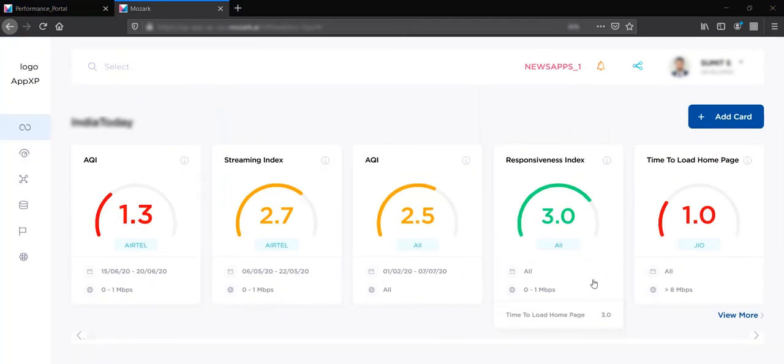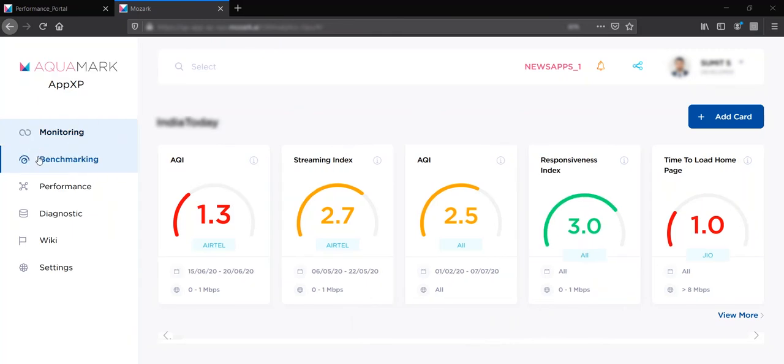Once testing is over, you can navigate through the App Experience dashboard to monitor, benchmark, and evaluate the end-user experience of your apps.